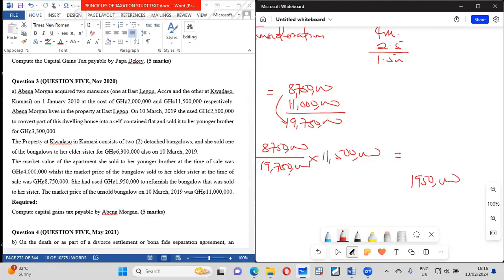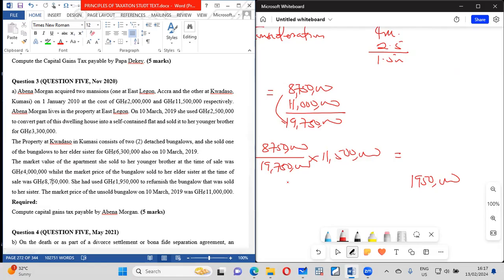Why are we doing this? Because the cost is for the entire Kumasi property. So how will we know the cost of the part that was sold? That's why we are doing the split. Because it says that the market price of the part that is not sold is this. So the part that is sold plus the part that is not sold gives us the total price. That is the reason why we are doing that.